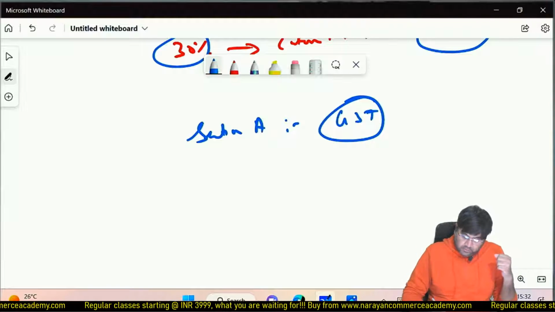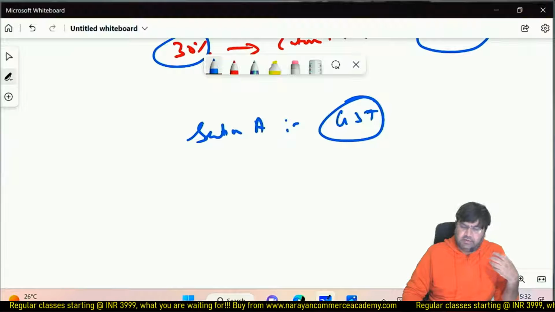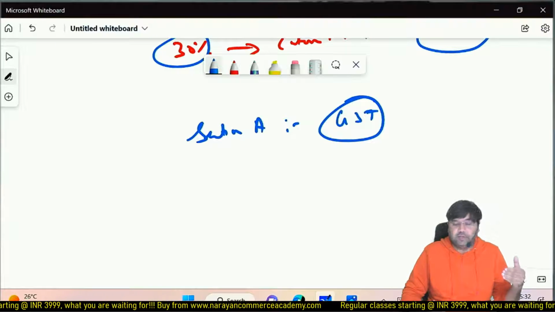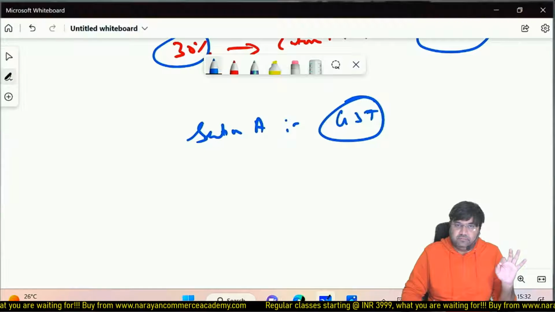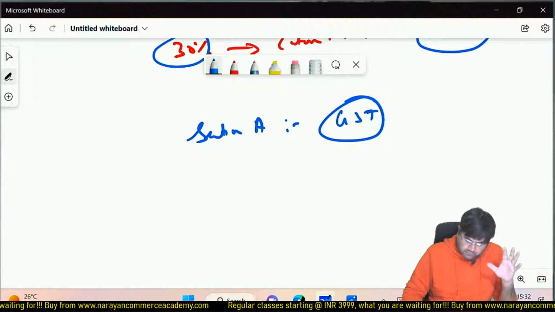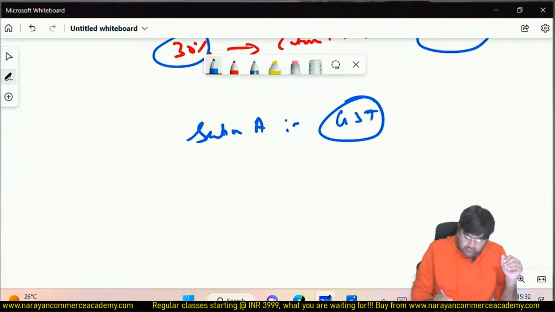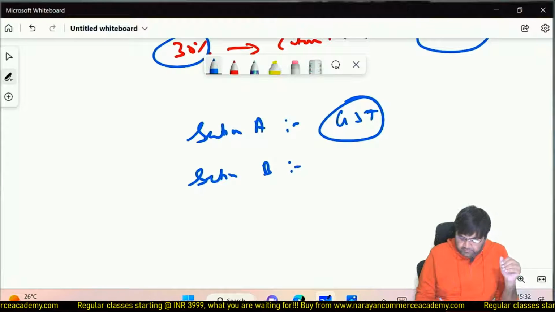Okay, so section A, GST, is very interesting, and you can easily connect it with daily life. In fact, I am going to explain most of the provisions with examples, so don't worry about that. The examples are real life, so you can easily connect. Section B is custom and FTP.